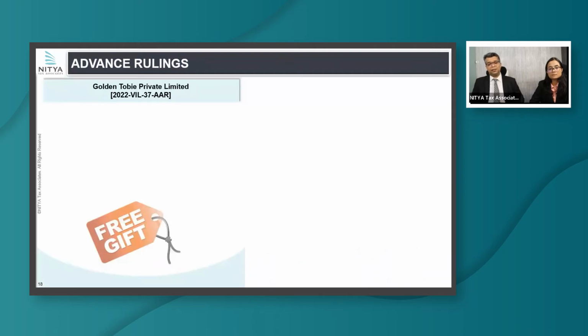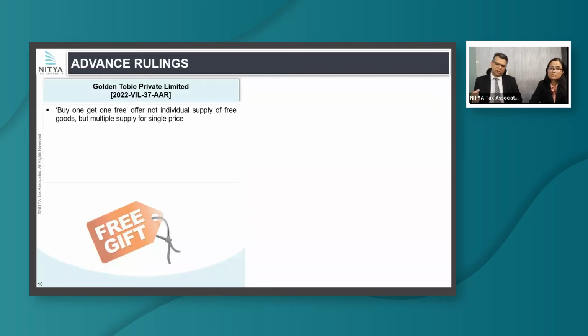A very interesting, important and different ruling which has come is of Golden Tobacco, wherein the supplier was supplying 30 free products along with 100 products. So he was a cigarette manufacturer and dealer, supplying 30 cigarettes along with 100 cigarettes. So the question was whether this is a free supply or not.